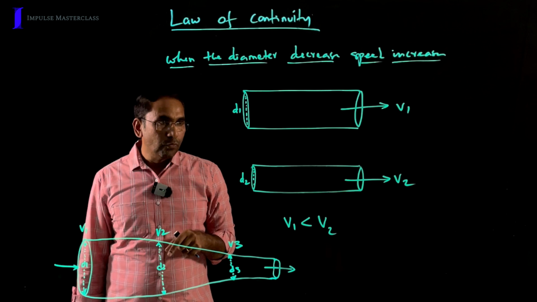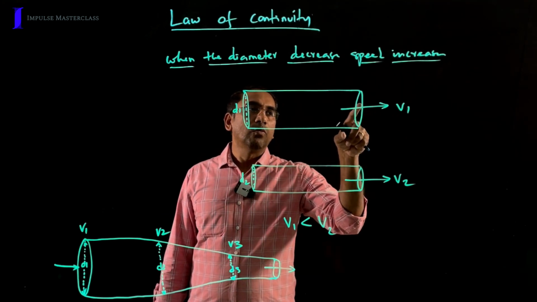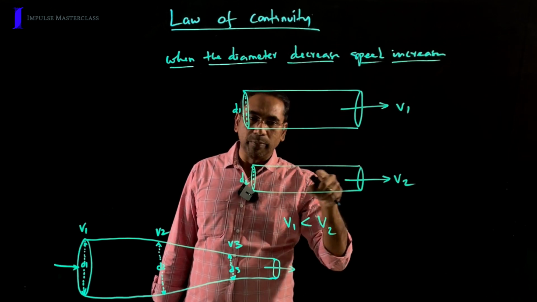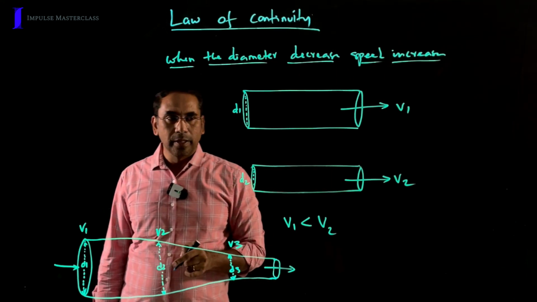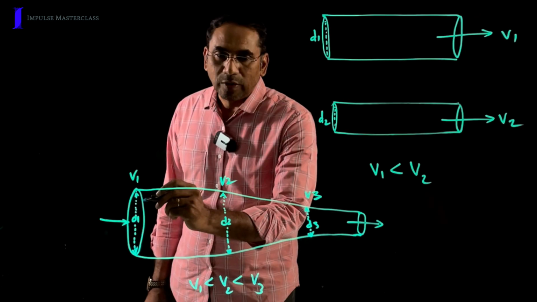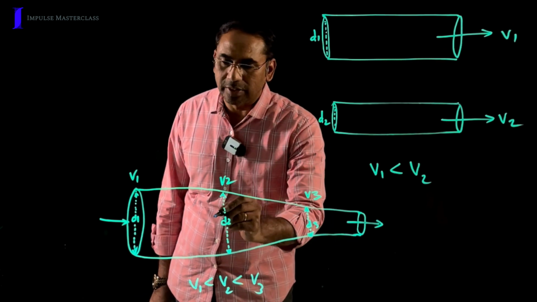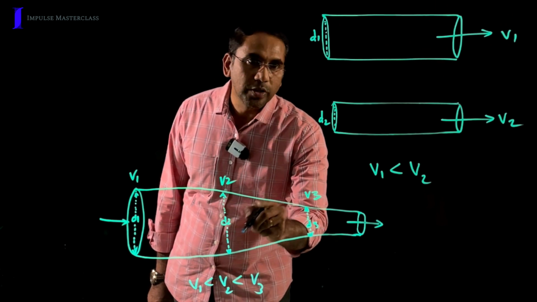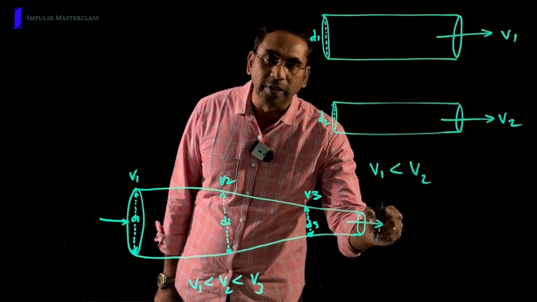When we look at the flow of water in these two pipes, the flow in pipe 1 is lesser than in pipe 2. That means V1 is less than V2. In the same way, when water is passing through this pipe, you can find the variation in velocity. Here, V1 is less than V2, V2 is less than V3, and finally, the water comes out with great speed.